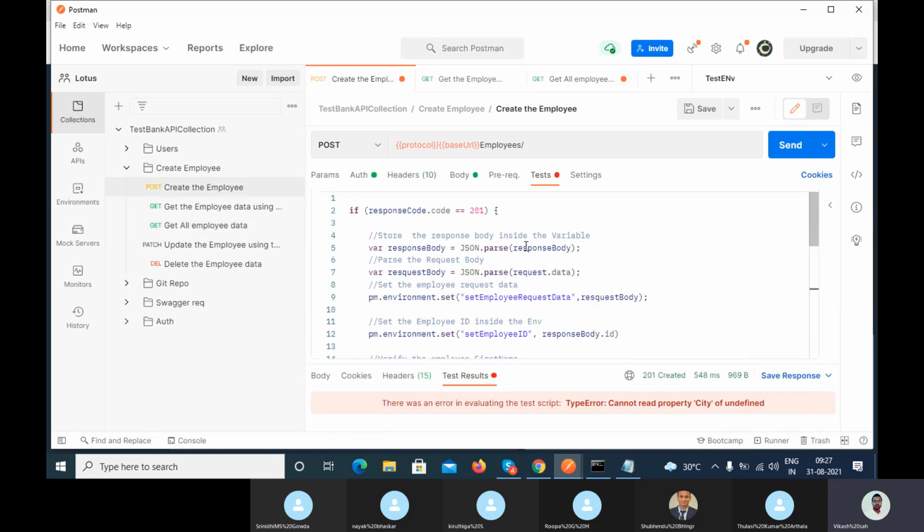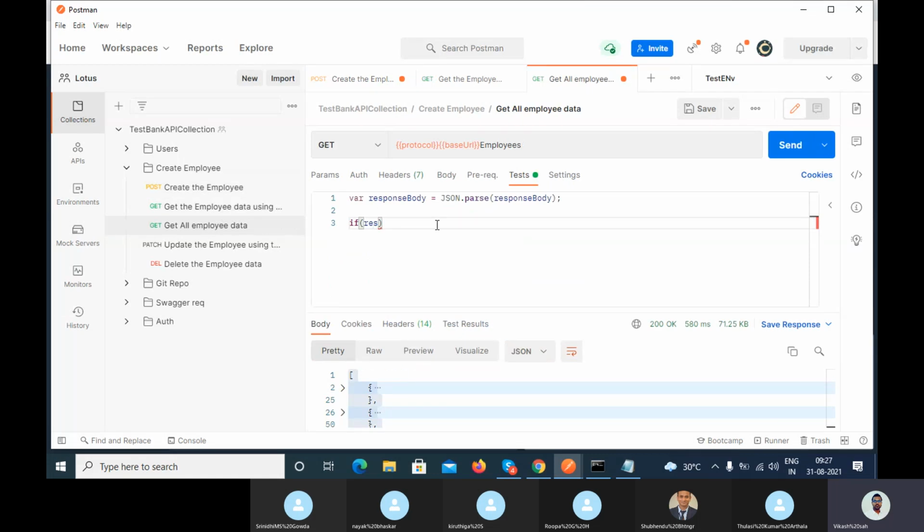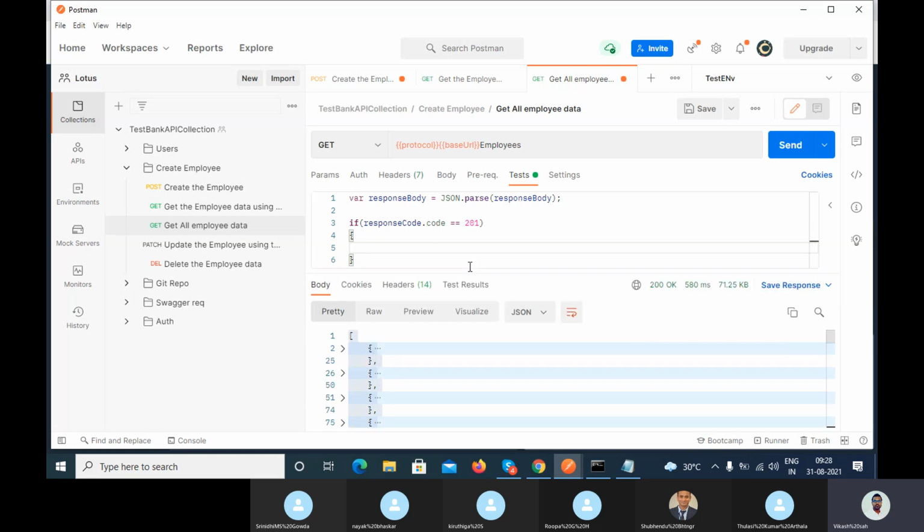We have already written here, right? So the same thing we are writing here also. Response code dot code is equal to 201, and then go inside. You validated that thing, right?